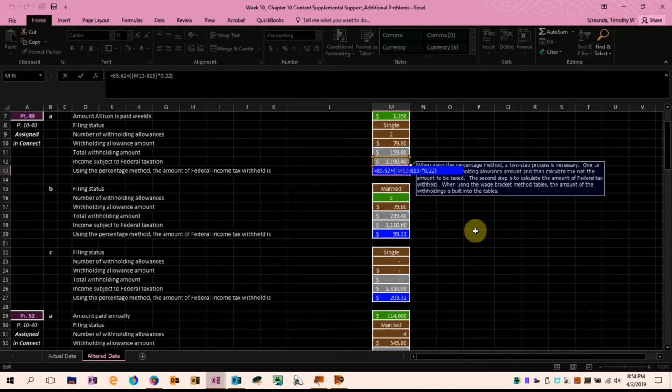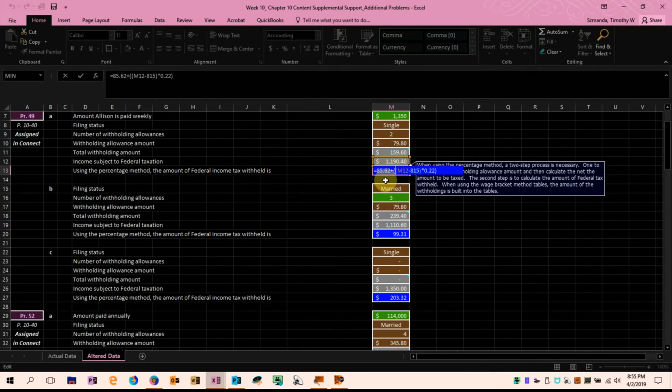In this case, we have a single taxpayer, found in the left column. Because this is weekly, it'll be the very top panel. Then we look at the amount of wages, $1,350.